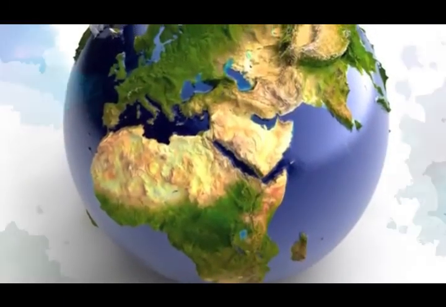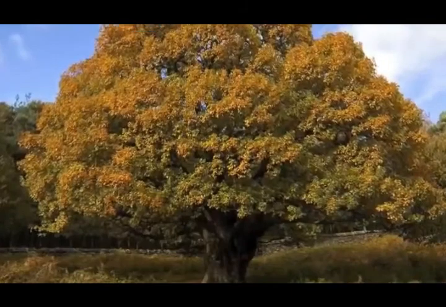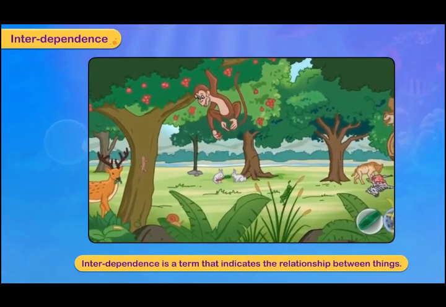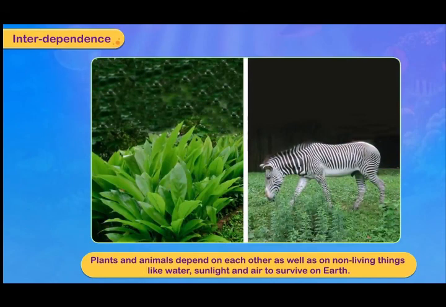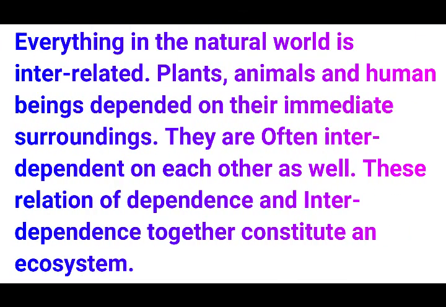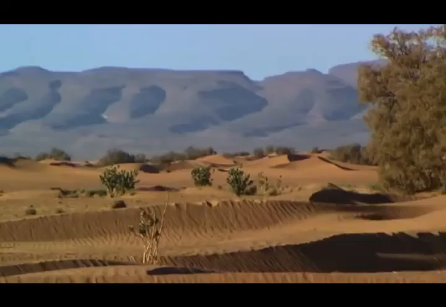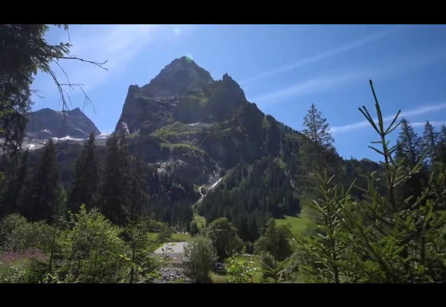Everything in the natural world is interrelated. Plants, animals, and human beings depend on their immediate surroundings. They are often interdependent on each other as well. These relations of dependence and interdependence together constitute an ecosystem. Large forests, grasslands, deserts, lakes, mountains, oceans, rivers, and even small ponds are examples of ecosystems.